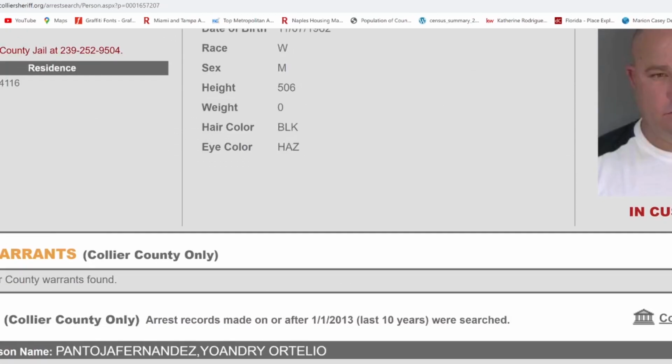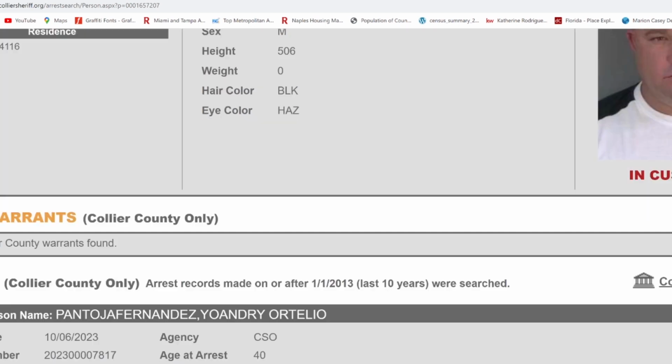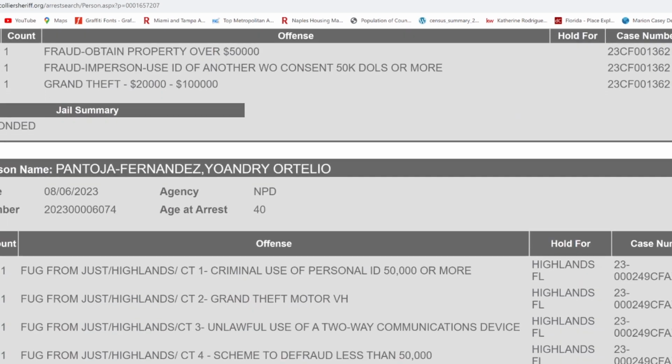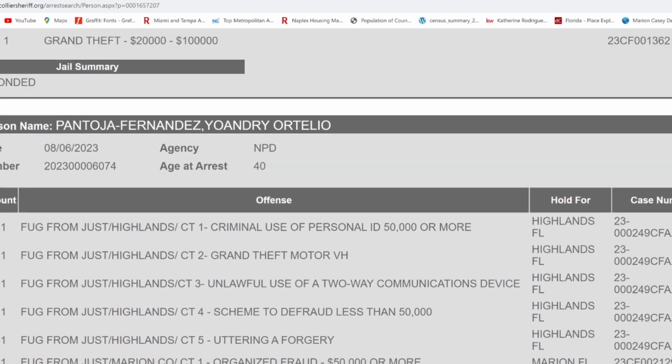So what this guy was doing is he would steal your identity, go apply for a vehicle loan, let's say for a Chevy 3500 or something, and then he would part it out or cross it over to Mexico or whatever, he'd make it disappear. Now, he's made his way around. He's got charges. So this guy's a professional.